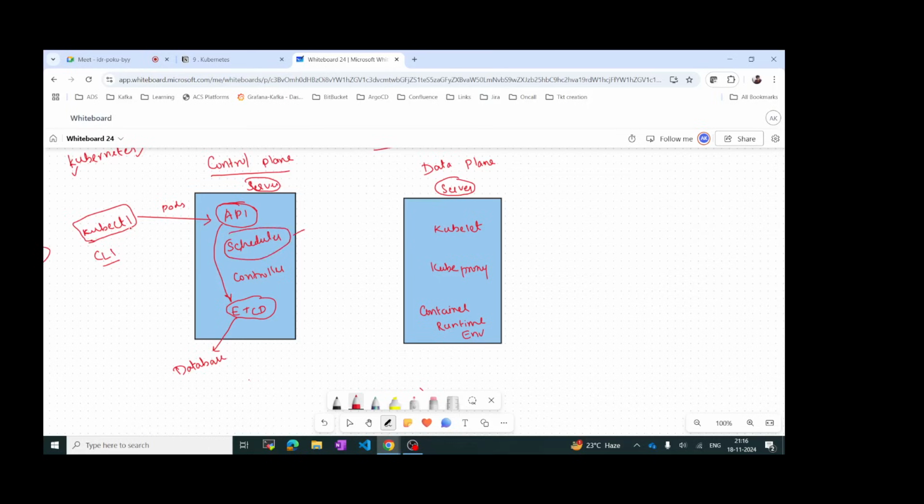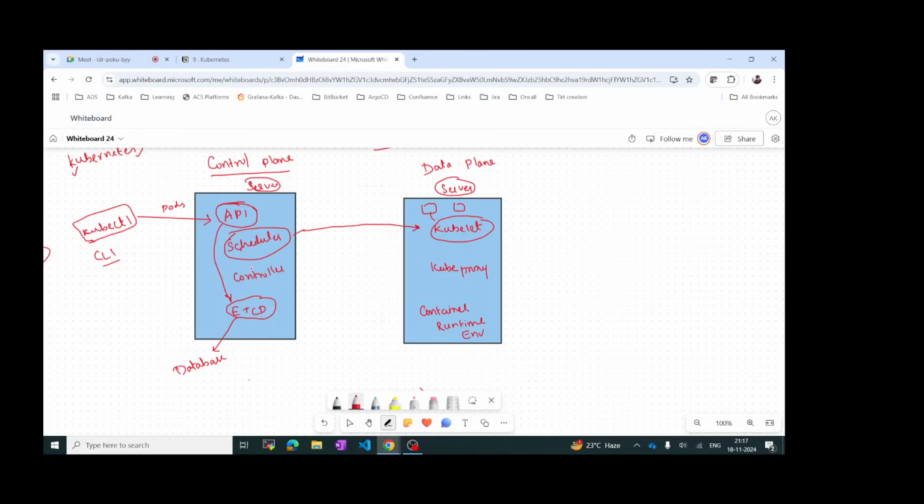Kubectl is telling to create the pod, and the request goes to the API, and the API talks with the scheduler: we have got a request for scheduling the pod, just go and create. Then the scheduler will inform the kubelet, and this kubelet will take care of deploying the pods. So this is acting as a servant. Kubelet is a servant of the scheduler, and the scheduler we can consider as a slave of the API, but it's not a slave. It is a component of the control plane. We can consider it like that because the API informs the scheduler, the scheduler contacts kubelet, and kubelet deploys the pod.